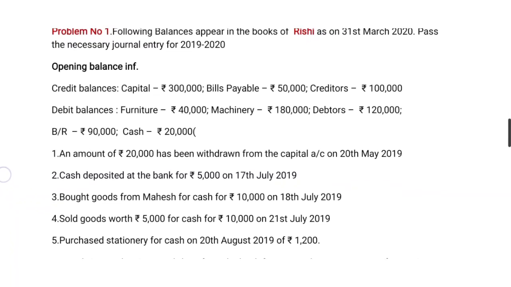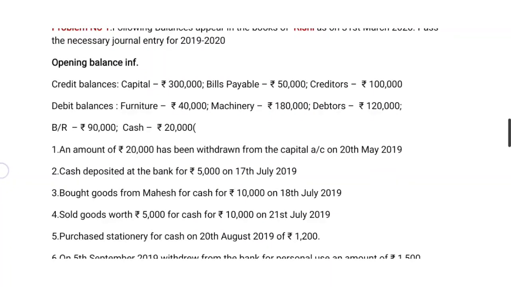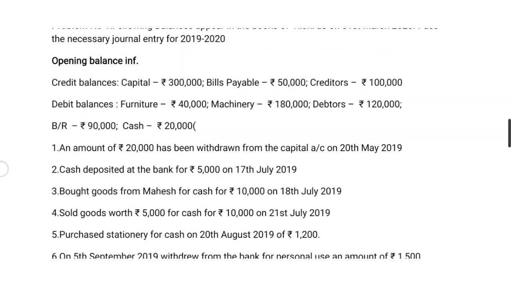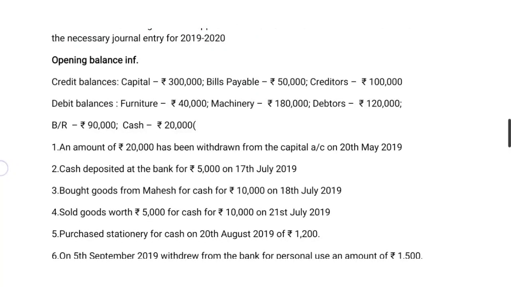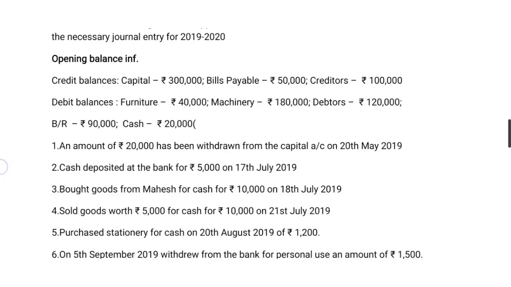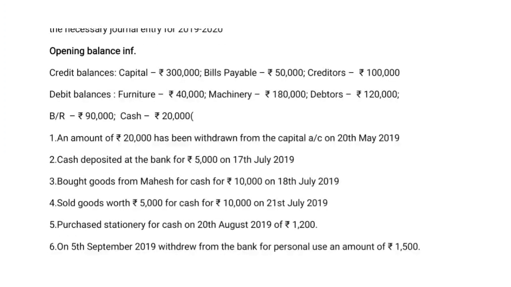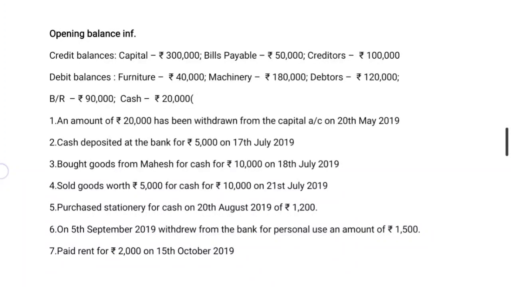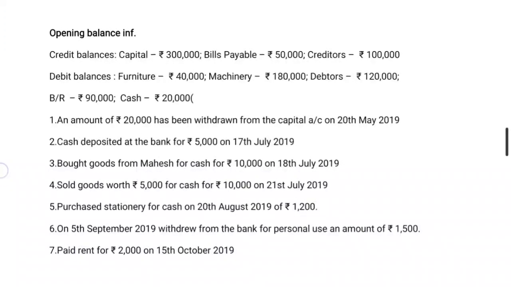Now coming to the opening balance information given as under, we already discussed. One is credit balance, another is debit balance. Here capital, bills payable and creditors are all related to liabilities. And debit balances, furniture, machinery, debtors, bills receivable and cash, are all related to assets. According to opening balance journal entries, all assets are debited and all liabilities are credited. Where assets are more than liabilities, the difference is shown as capital. If liabilities are more than assets, it is shown as goodwill.